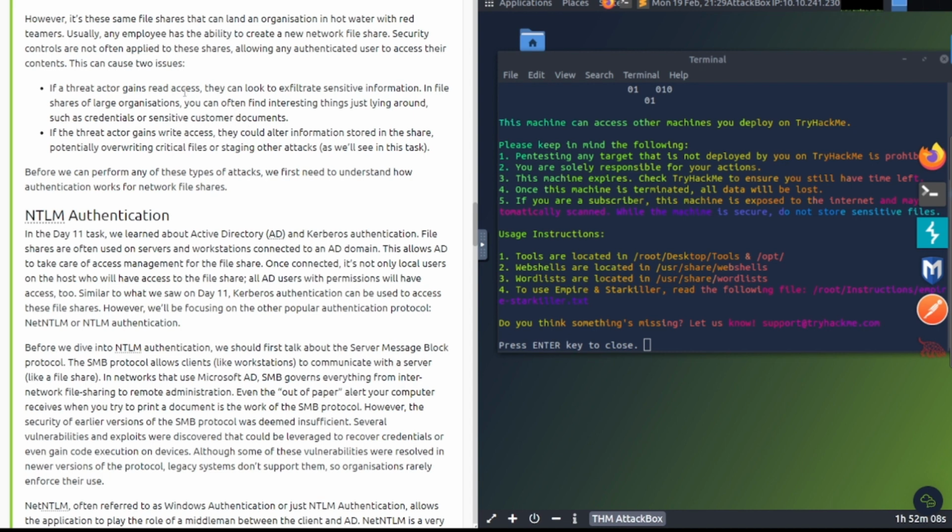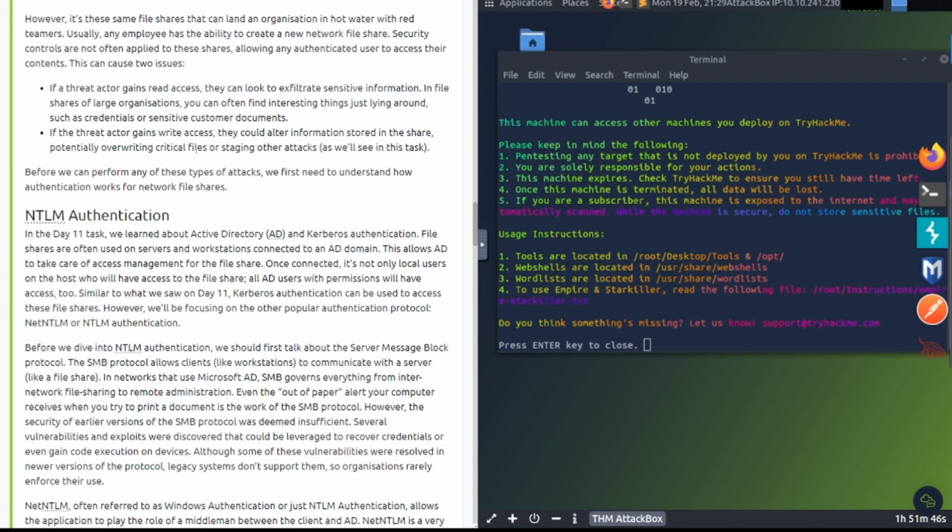If a threat actor gains read access, they can look to exfiltrate sensitive information in file shares of large organizations. You can often find interesting things just lying around, such as credentials or sensitive customer documents. That's true. People will do that. A lot of times they will save usernames and passwords in text files and Excel spreadsheets, et cetera.